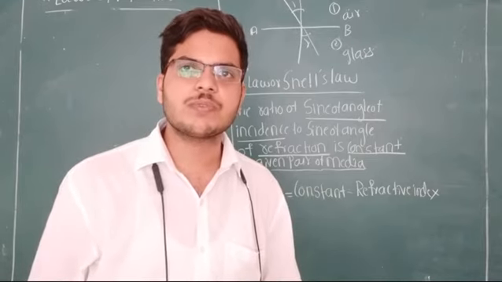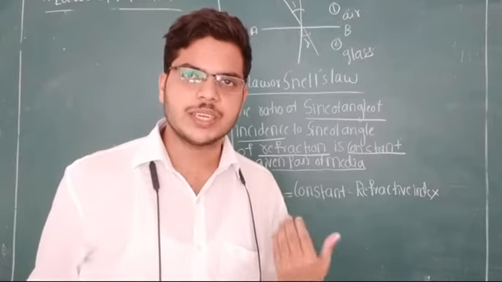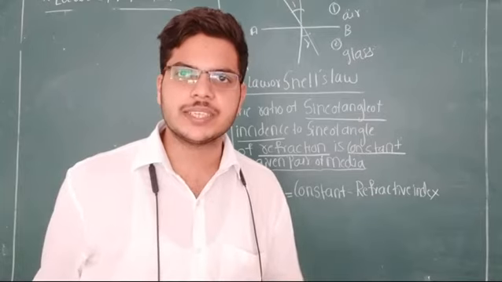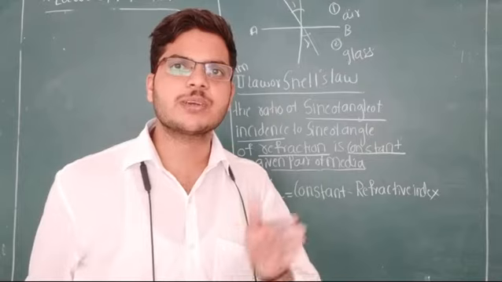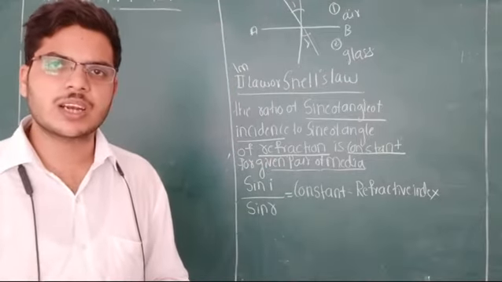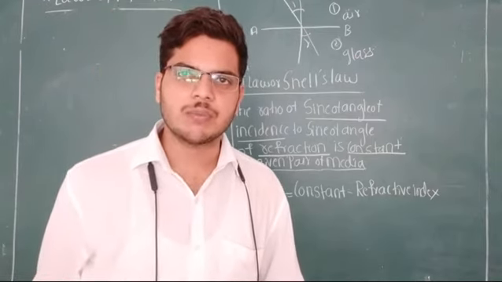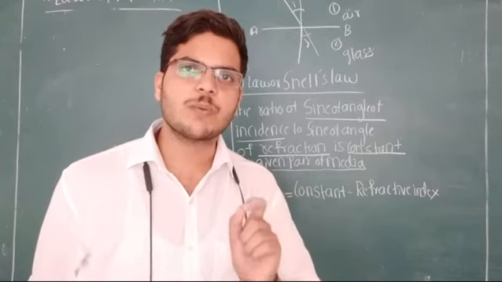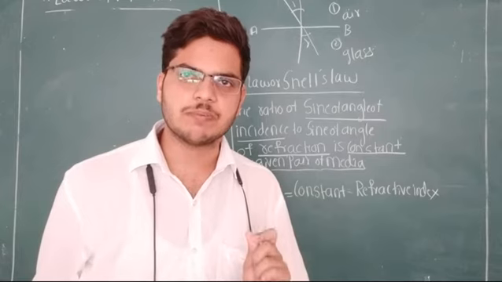Now, what is the use of refractive index? Refractive index is used to compare the optical density of other media compared to the air medium. Here, in this case for glass, the refractive index is 1.5. Means the optical density of glass medium is 1.5 times more than the air medium.